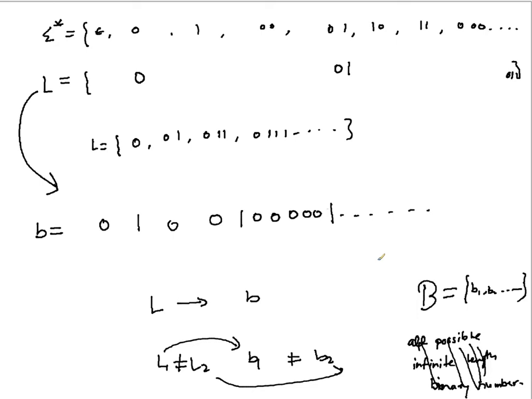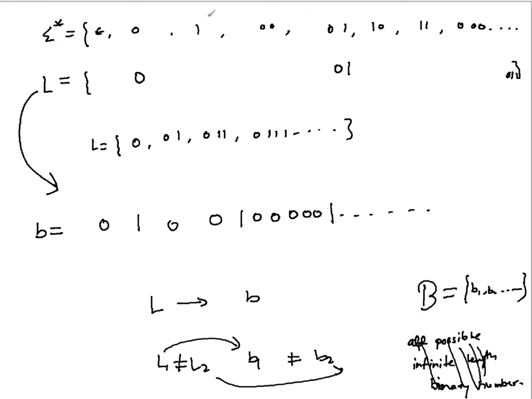Sir, can you just explain again how we are constructing the binary string? See, in sigma star, every string has a unique place to occur, yes or no? Yes. That means there is an index for every string, and we have already proved that because it is a one-to-one correspondence with the natural numbers, so there is an index assigned to every string.